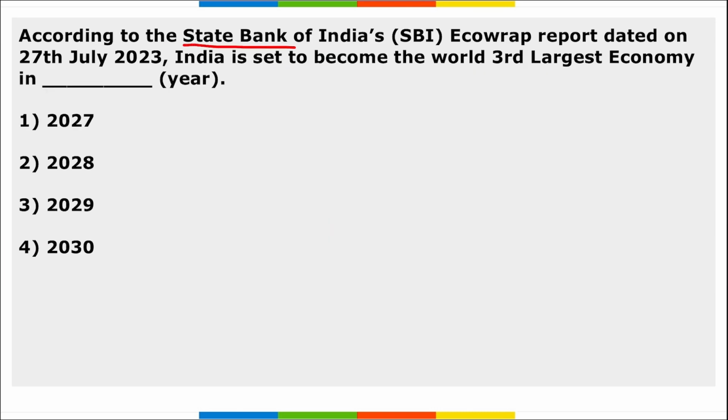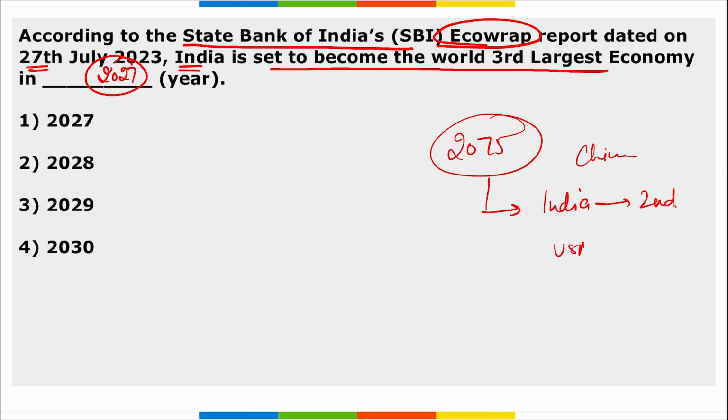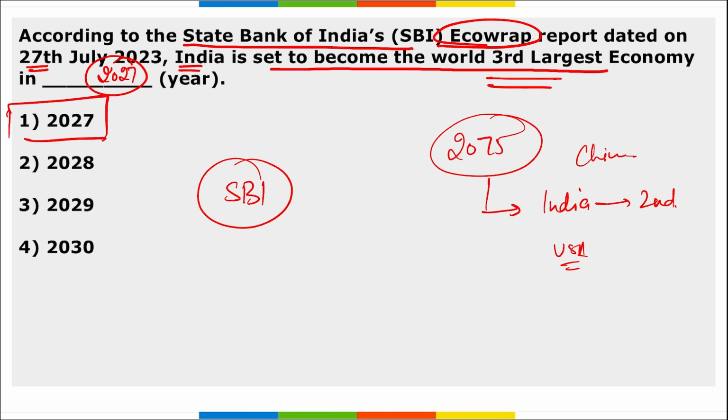Next, according to SBI's Ecowrap report dated 27th of July, India is set to become the world's third largest economy by the year 2027. Another report stated that by the year 2075, India will become the second largest economy in the world, with China on top and the USA in third position. So coming back, according to SBI's Ecowrap report, India will become the third largest economy by the year 2027.